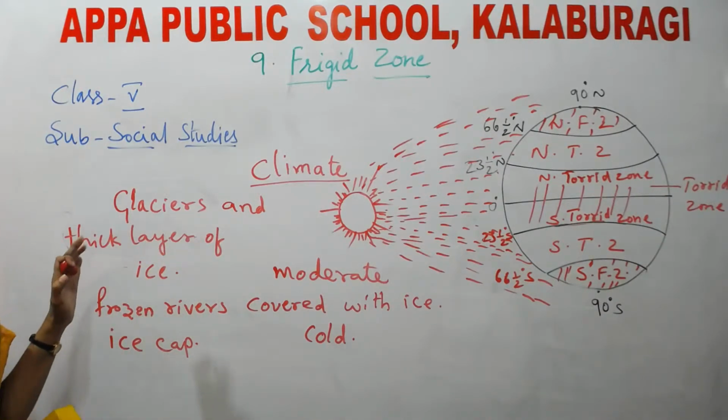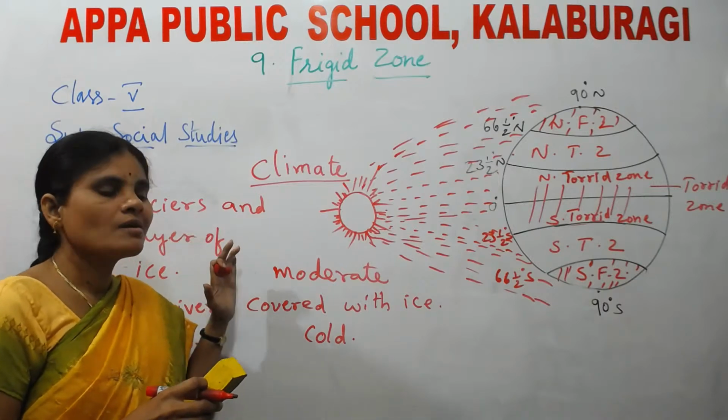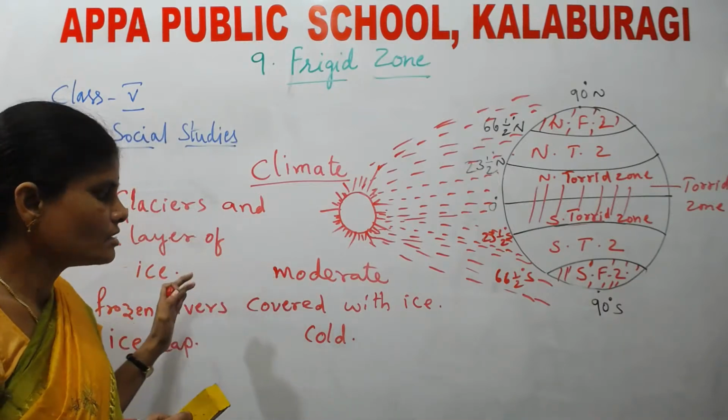So that is why these regions, these areas, are extremely cold throughout the year.